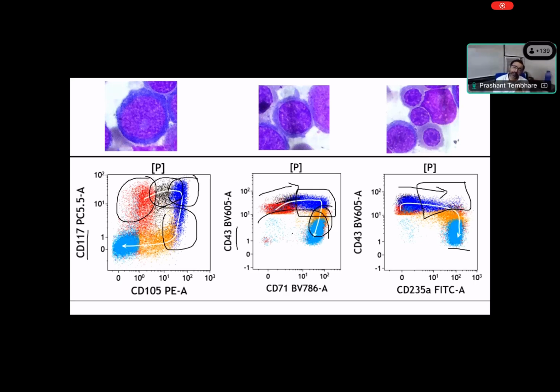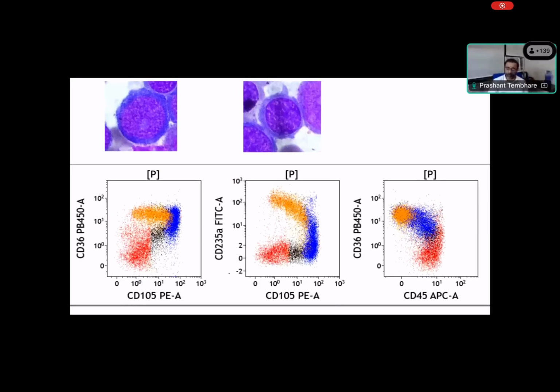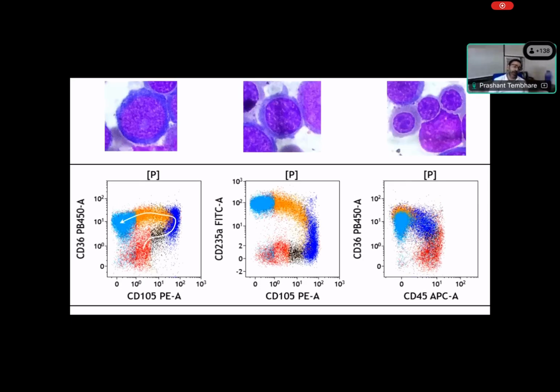So erythroid cells at different stages can be seen, and normal erythroid maturation can show this type of pattern. If you combine these markers in a different way, for example CD36 and CD105, CD235a and CD105, CD36 and CD45, you'll get this type of maturation pattern. At the earlier stage CD105 is negative, starts appearing, and becomes maximum. At this stage CD36 is negative, then CD36 starts appearing, right? And CD105 is lost, and CD36 again. So this is the maturation pattern. Again with CD235 and CD105, normal maturation pattern. Again with CD45, because we know the CD45 usually becomes negative.